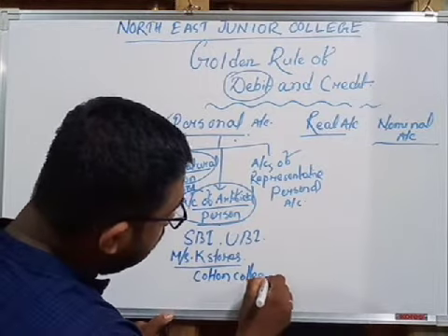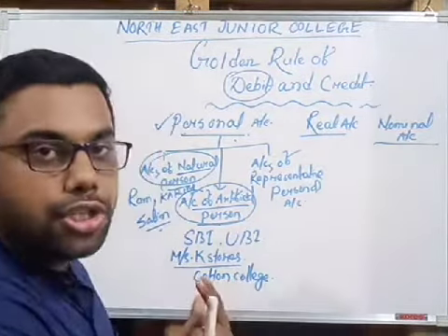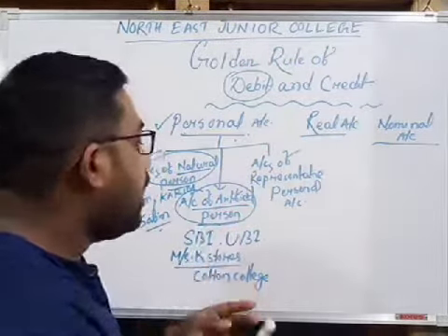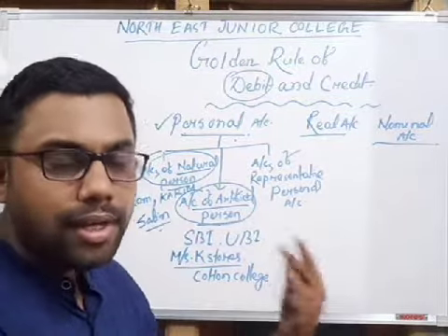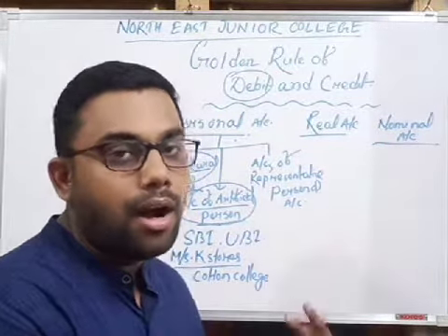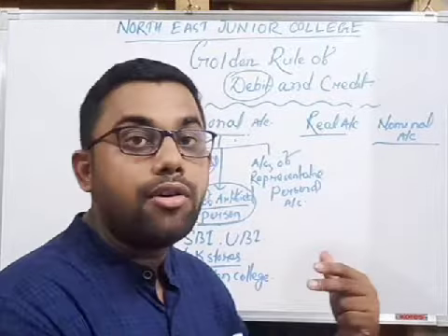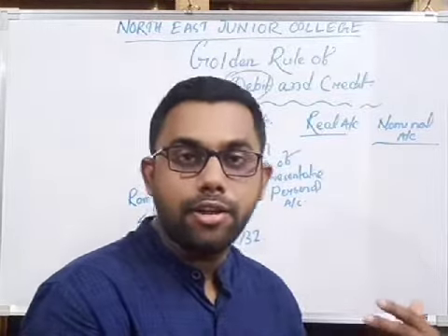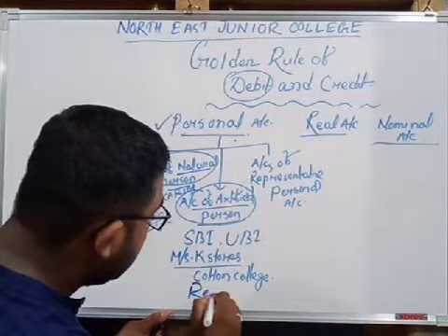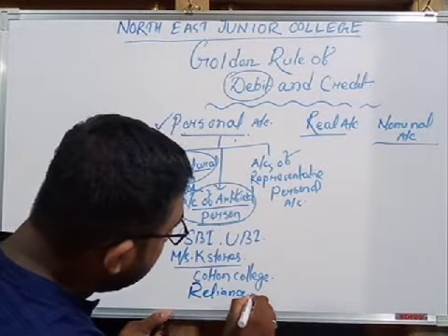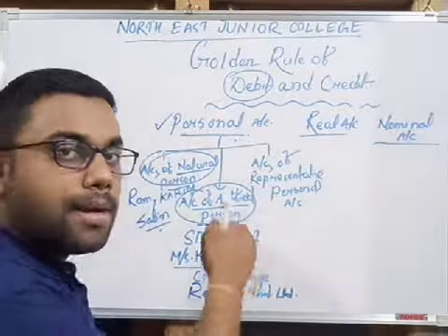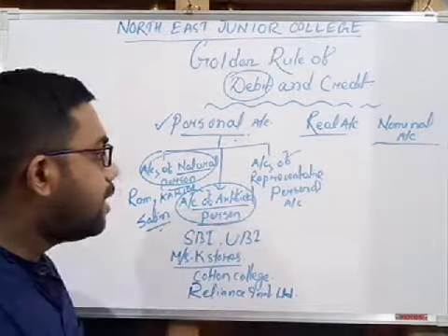Cotton College is an educational institution, so it also falls under personal account, under which category? Accounts of artificial persons. So, is it clear what accounts of natural persons are? Accounts relating to human beings are called accounts of natural persons. Accounts relating to any organization, any institution, any company, like Reliance India Limited, are accounts of artificial persons. It is a company, so it also falls under personal account, but under accounts of artificial person.